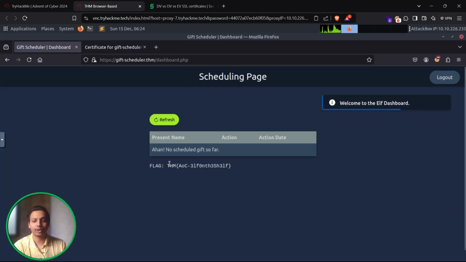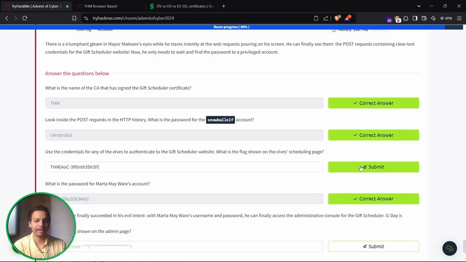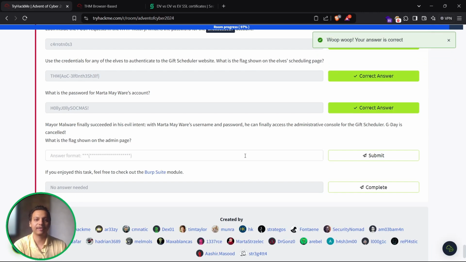So today's task is actually a simple thing. So I just paste that flag, and it's amazing. Sometimes if we find flags very easily, then we get happy. So the attacker finally succeeded in his evil intent. With the username and password, he can finally access the administrative control for the gift scheduler. The gift is cancelled. What is the flag shown in the admin page?